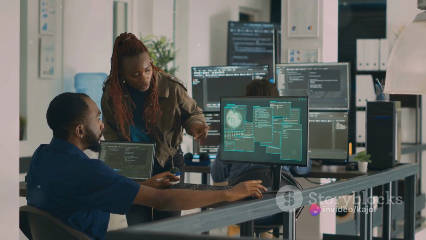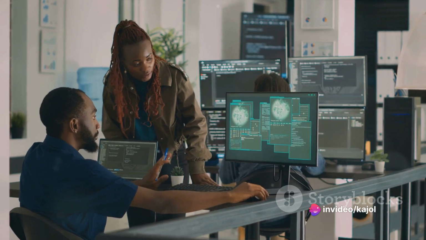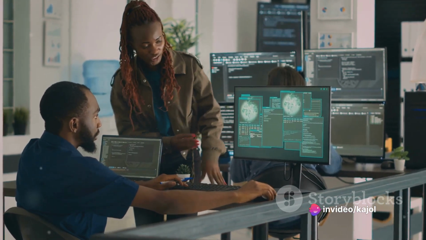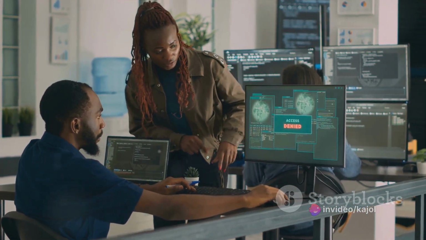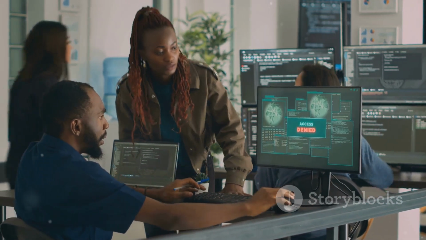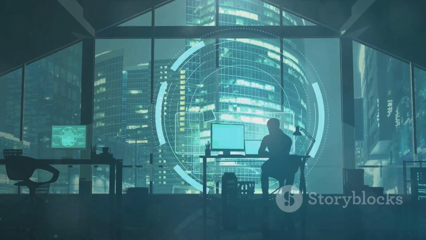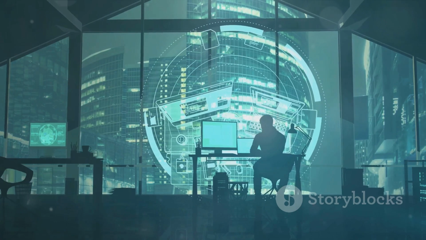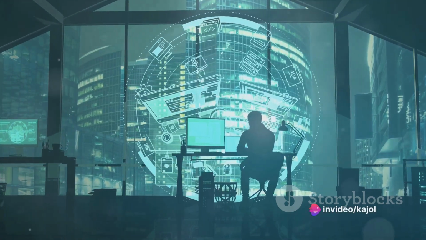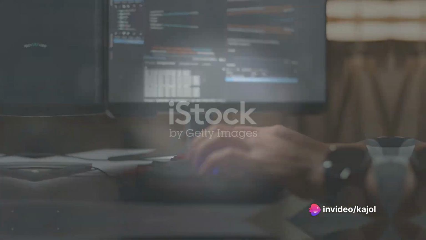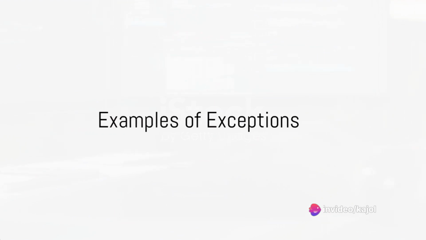Finally, we have errors. These are problems that are beyond the control of the user or the programmer. It's like a sudden landslide, unpredictable and uncontrollable. For instance, if a stack overflow occurs, an error will arise. These are generally ignored at the time of compilation. Let's explore a few examples of these exceptions.